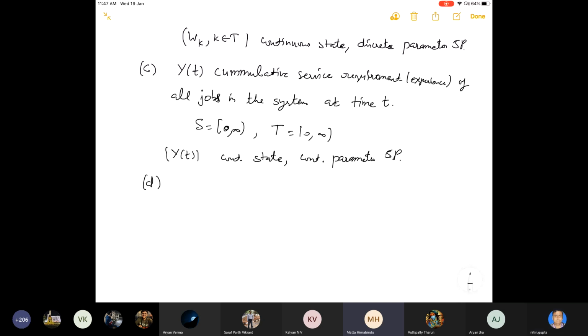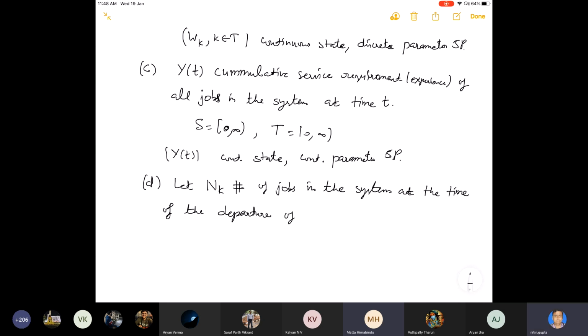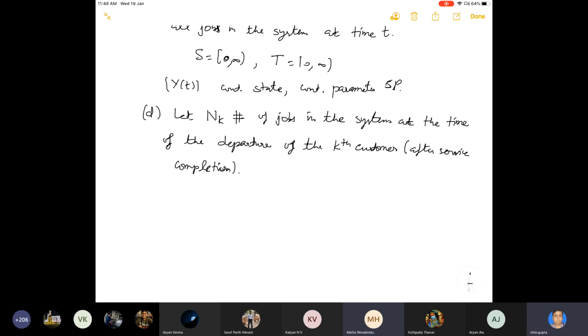Let us give another one. Let Nk be the number of jobs in the system at the time of departure of the kth customer after service completion. Let Nk be the number of jobs in the system at the time of departure of the kth customer.